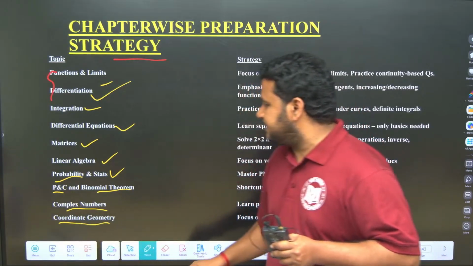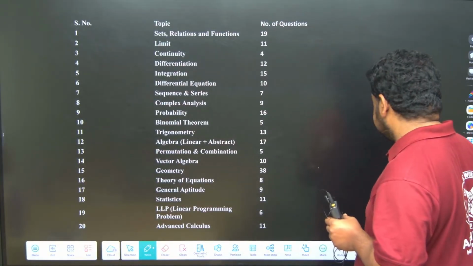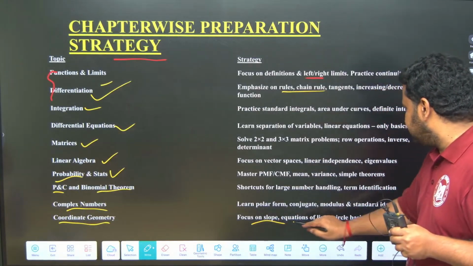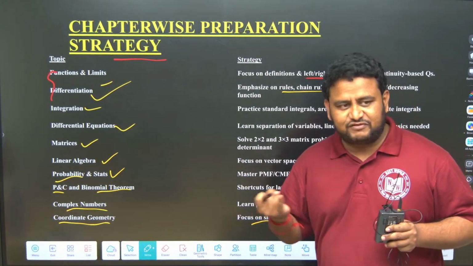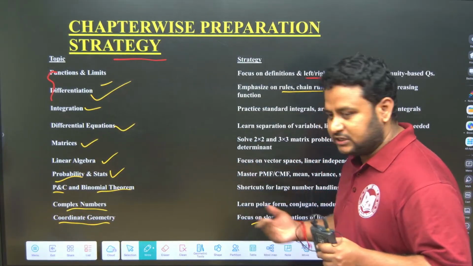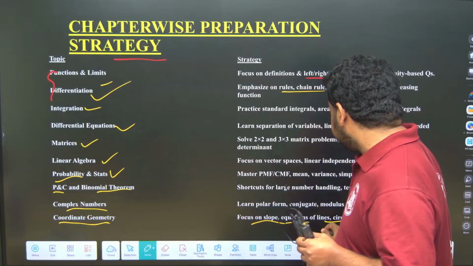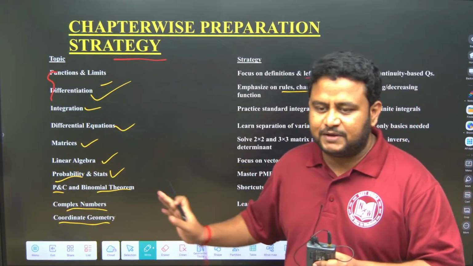Next is coordinate geometry, and also let us see some other chapters. So that is coordinate geometry, that is done. Here you should focus on slope, equation of lines, circles, basics. So what is slope? When I say differentiation, you will understand what is slope. And when I say geometry, there only I will tell you what is slope, equation of the line, what are the various forms of lines. Just concept, if you understand, you will be able to solve.